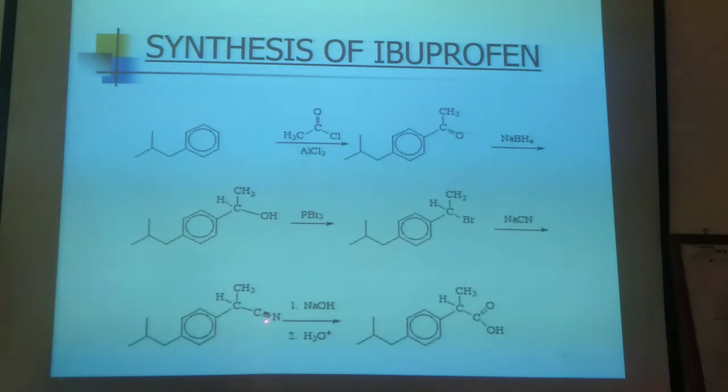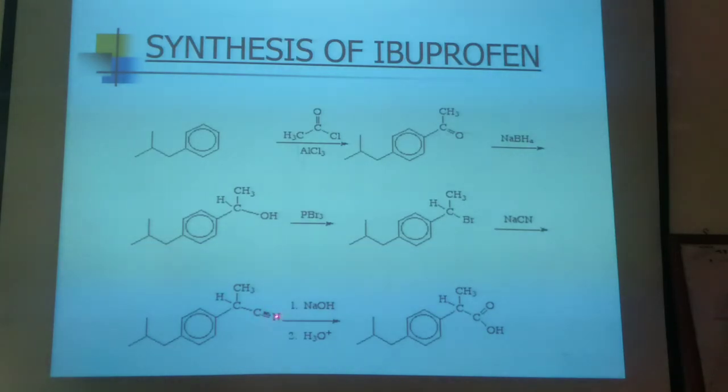Ultimately, that carbon will be converted into a carboxylic group, and where will that nitrogen go? That nitrogen will be released as ammonia, and your desired product ibuprofen has been formed. In the presence of sodium hydroxide, as a base, or in acidic conditions, you can convert that CN group.